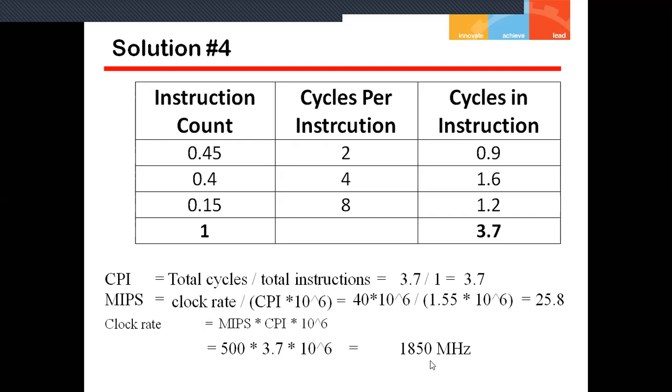That 10 to the power 6 is written as mega, because this is a rate, a frequency, and its unit is hertz. Okay, so we have a clock rate of 1850 megahertz.